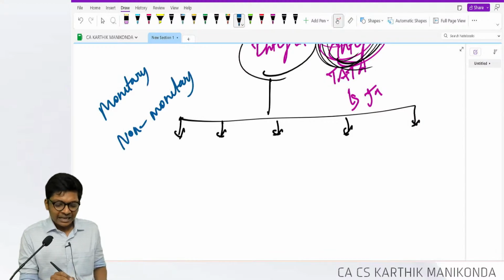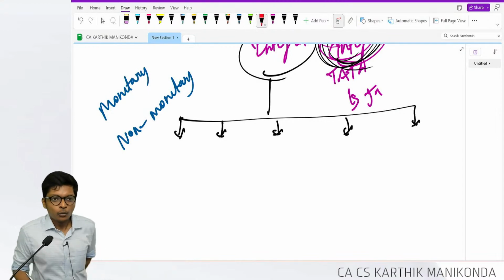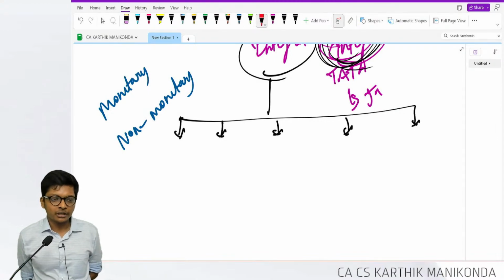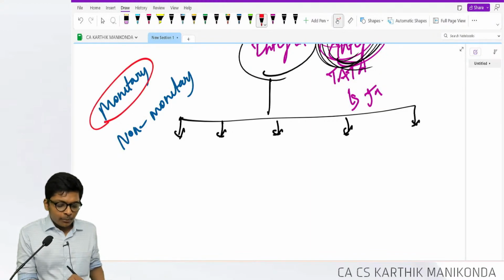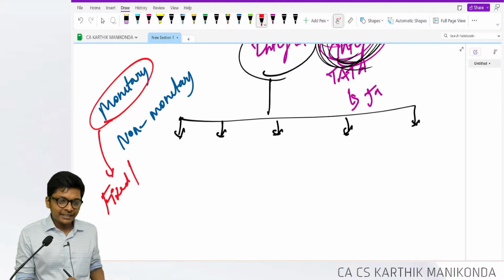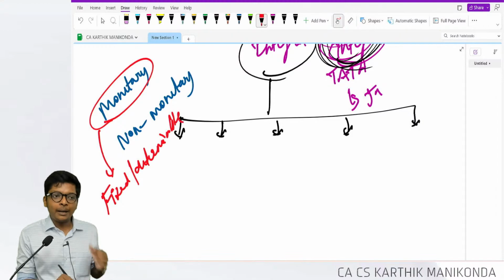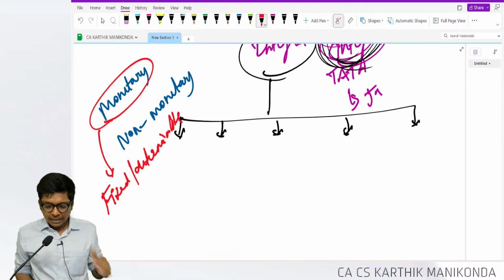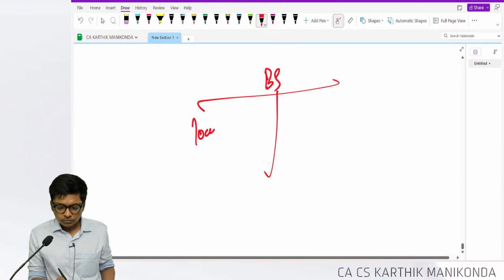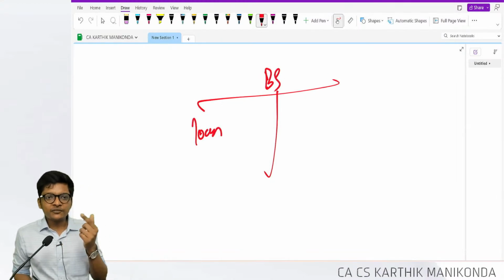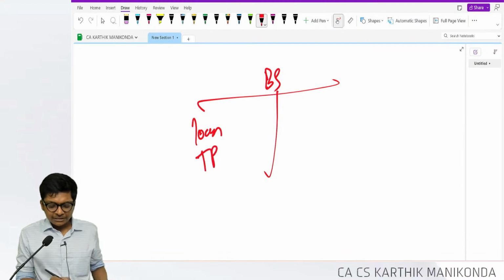Sir, I get confused in this, sir. What is monetary? What is non-monetary? Monetary is basically those things where the amount is realizable in a fixed or determinable amount. For example, in the balance sheet, if you take a loan, the amount to be repaid is fixed. Trade payables, amount to be repaid is fixed.